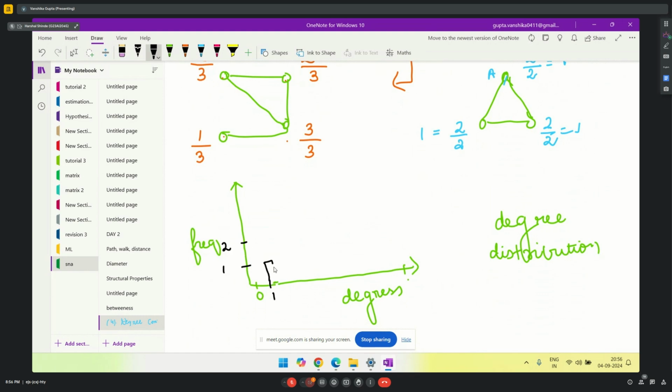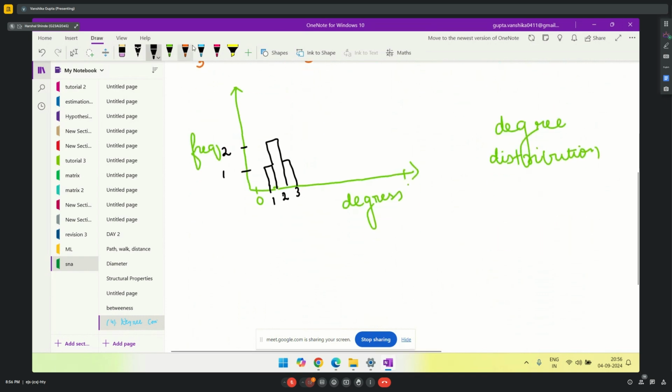So this will be my plot. For 2 degree I have 2 nodes, and for 3 degree again I have 1 node. So this is what my graph will look like. Generally, the structure of this graph is in this format.